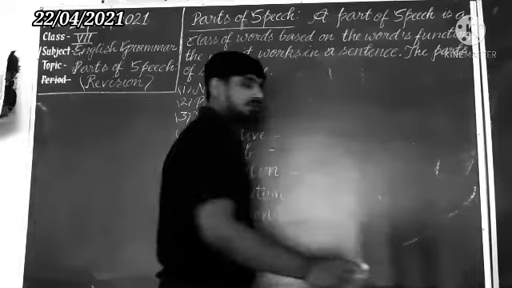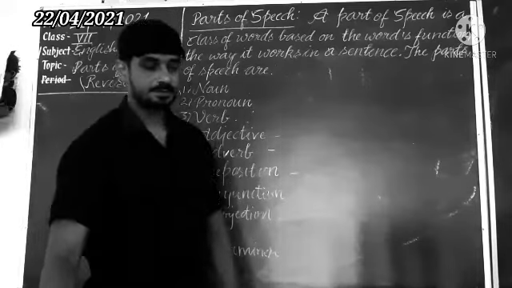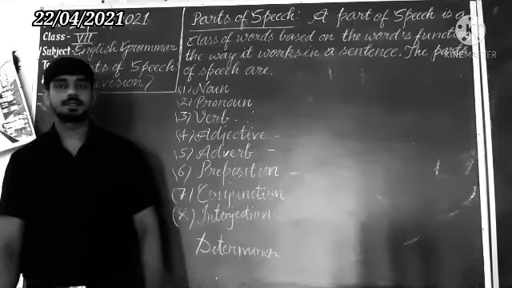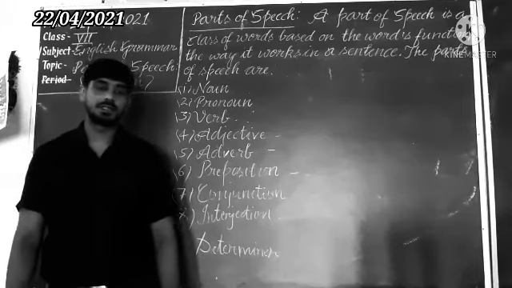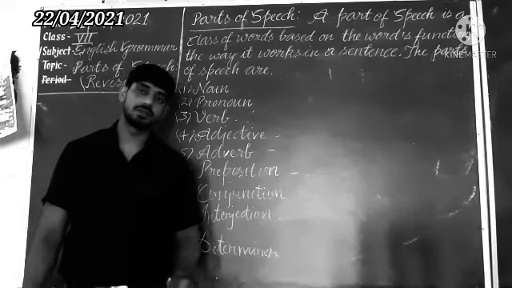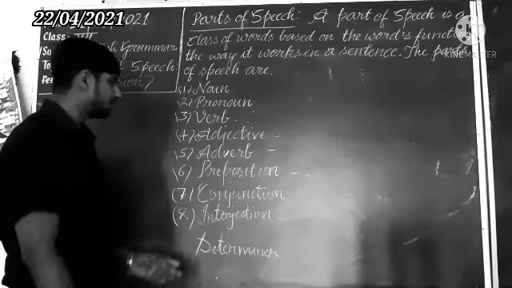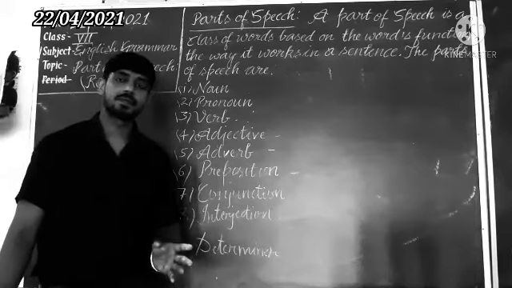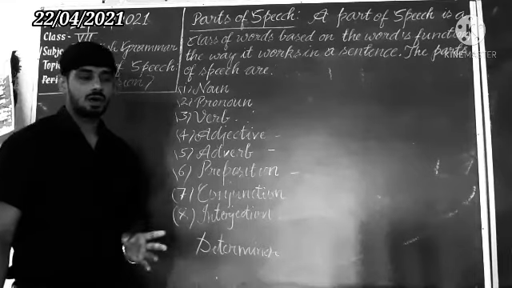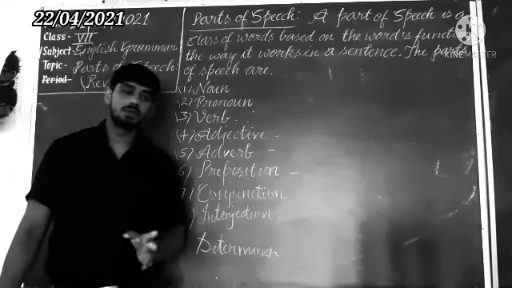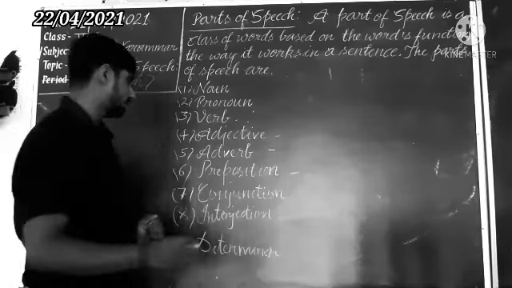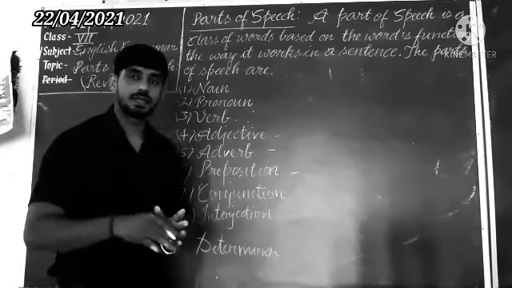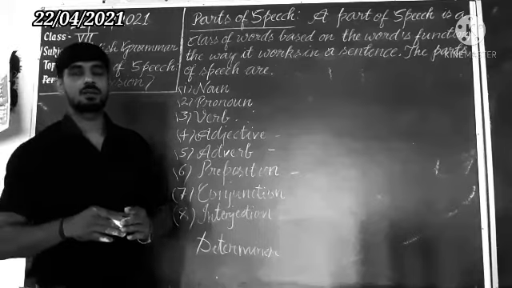Now we are coming to the next one, which is conjunction. So dear student, what do you mean by the term conjunction? Conjunction is a joining word. Understand? It joins words or groups of words. Common conjunctions we use are and, but, or, so, because, though, if, etc. Conjunctions are the words that are used to join words or groups of words.